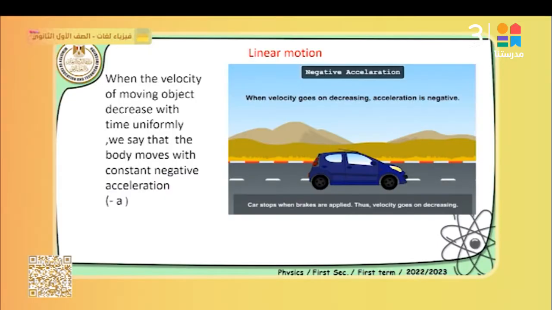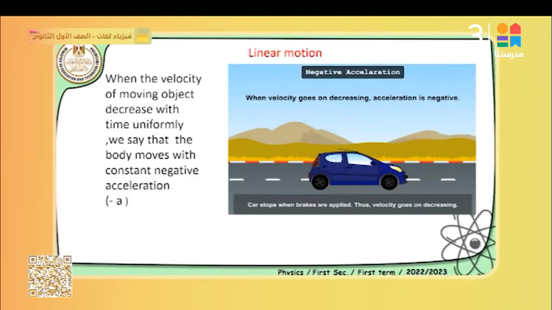Negative acceleration. Negative acceleration means that for me to have negative acceleration, the change in velocity must have a negative value. When is the value negative? When the velocity of a moving object decreases with time uniformly. If the velocity is decreasing, it means that V final, or V2, is less than V1. So when I compute V2 minus V1, it gives a negative number. Therefore the value of the acceleration is negative.